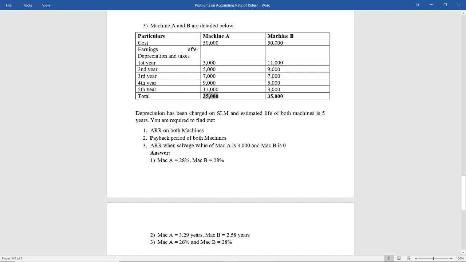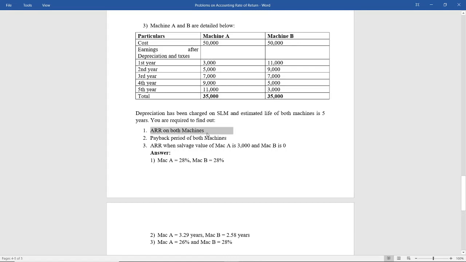Now you also have to find out the payback period for both the machines. Since it is unequal cash flows, first you have to find cumulative cash inflows for machine A and for machine B. Then you see the year in which your cumulative cash inflows equal the cash outflows. That will be the payback period. But it is cash inflows and cash outflows, so depreciation, which has already been deducted, you have to add back. Remember that in ARR it is not cash inflow and cash outflow, it is earnings.